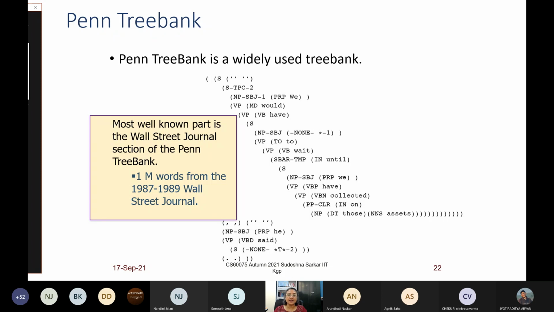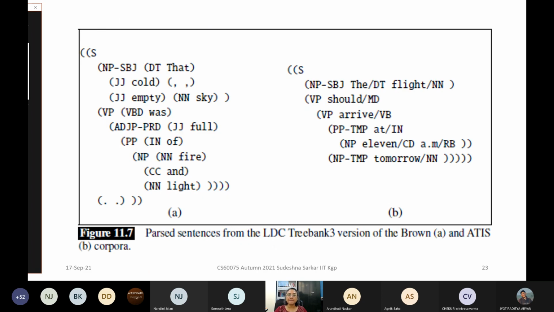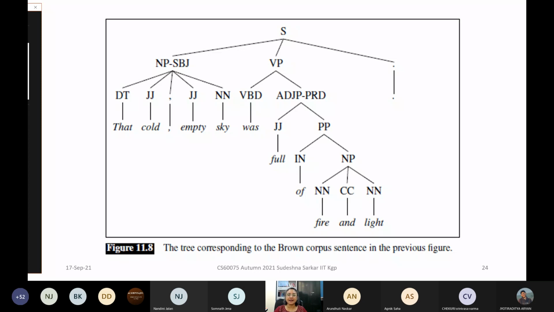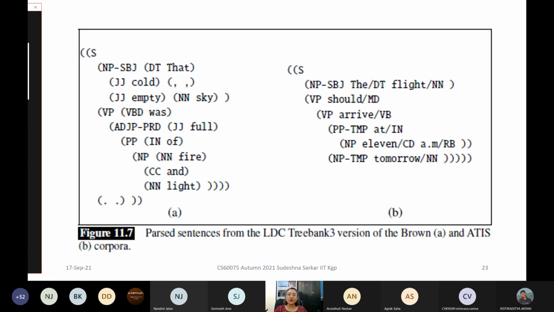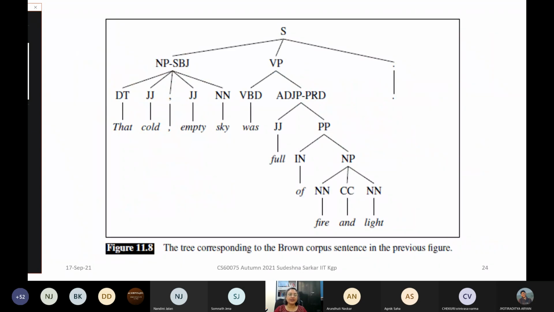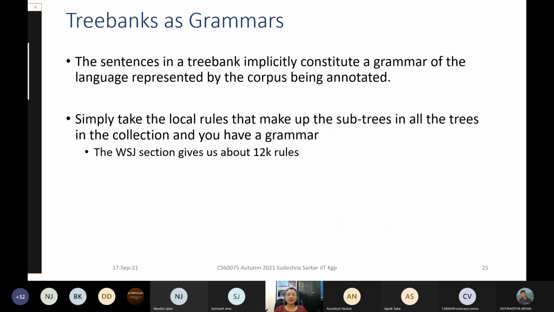So one of you can present the tree that you have used. These are some more examples. And this is one tree for which we have this bracketed notation. Okay? So I will give the slides to you, or this is from your textbook, and you can have a look at it.